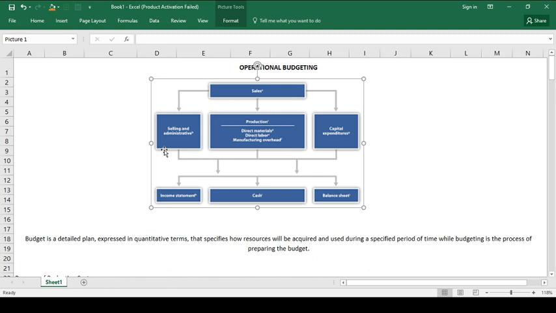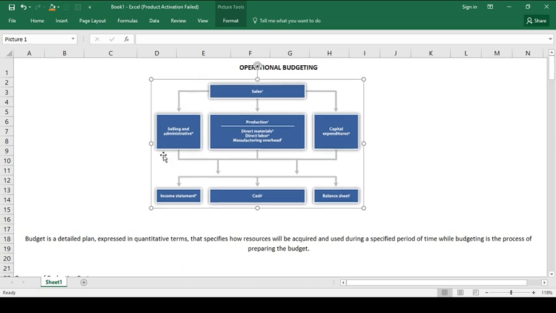So take note, if we're going to prepare a budget, a detailed plan, no, of how we are going to acquire and use those figures, okay? The budgeting process shall begin by determining the expected sales. Kaya nga, in the budgeting process, we begin by having the sales budget.